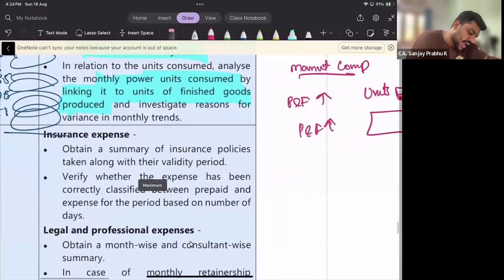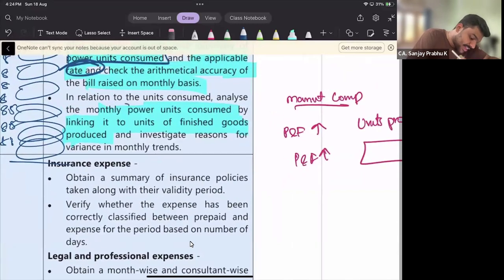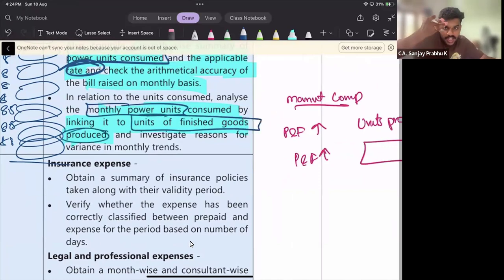Yes. So as an auditor I have to analyze the monthly power units consumed by linking it to the units of finished goods produced. So more power and fuel expense, more finished goods should be produced. Yes. And investigate the reasons if there is any variance.